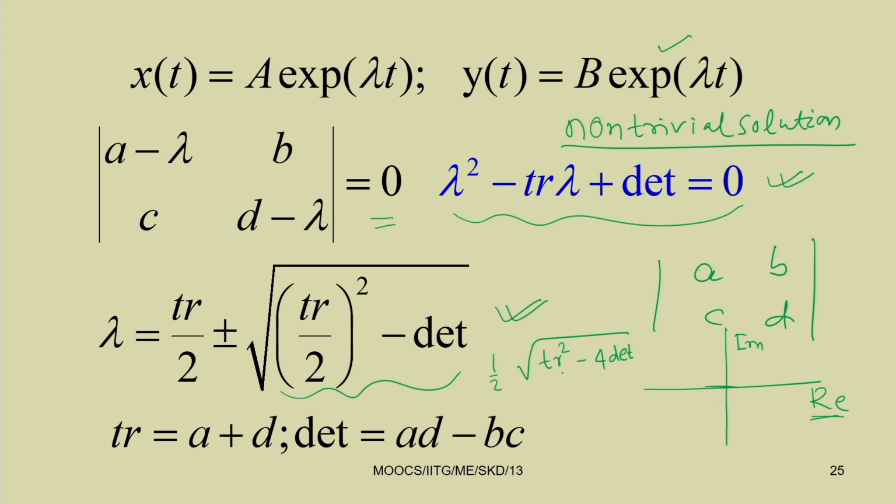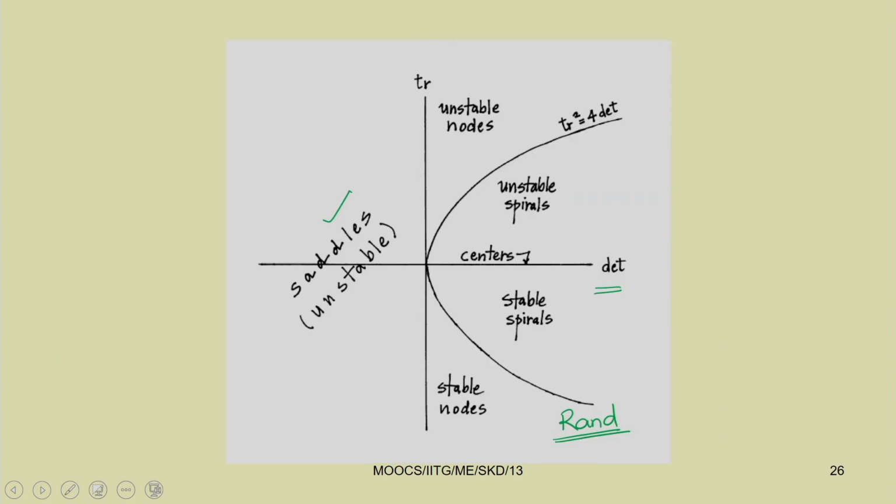Depending on Tr squared, if Tr squared is greater than 4 times the determinant, then this part becomes positive, and you can have real roots here. If Tr squared is less than 4 times the determinant, then the quantity under the root is a negative number, so the root will be imaginary, and you can have complex roots. Depending on where it lies, if it lies in the left hand side of the S plane, then it becomes stable, otherwise it is unstable.